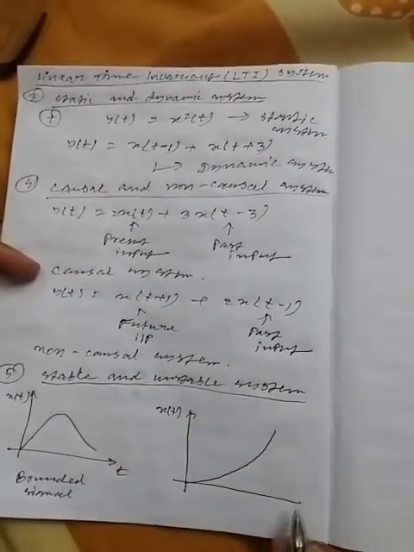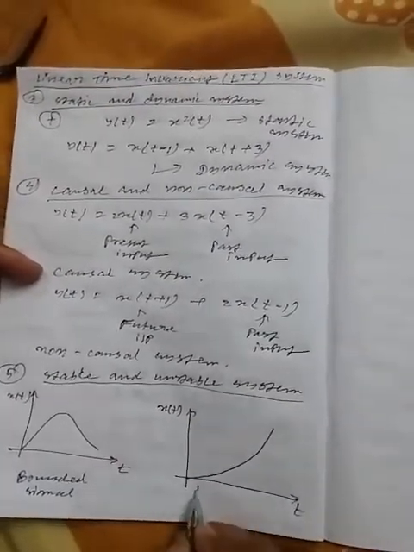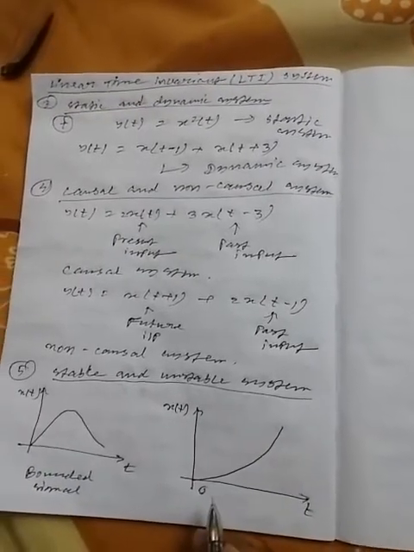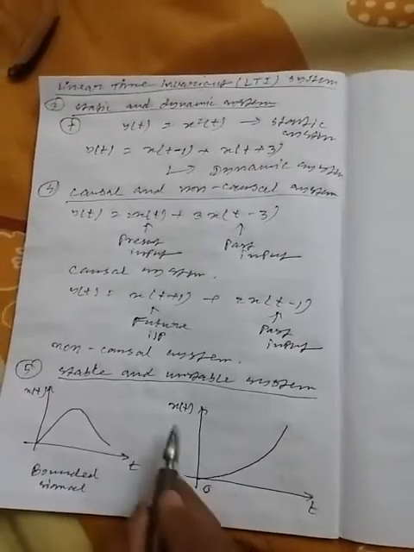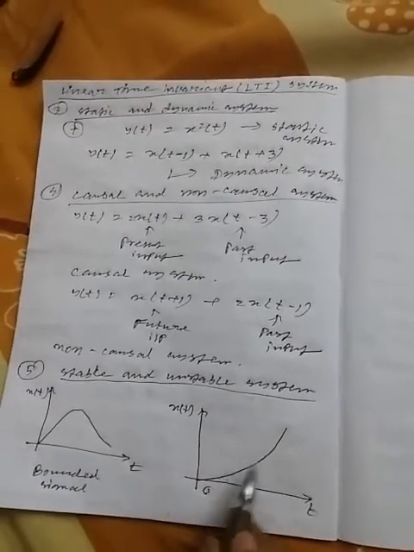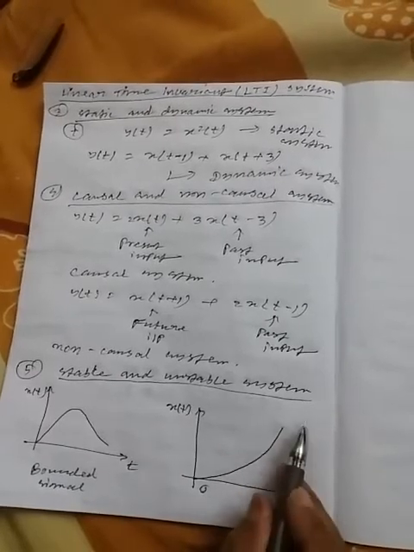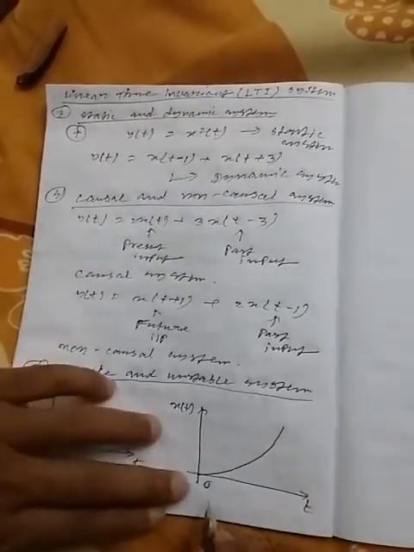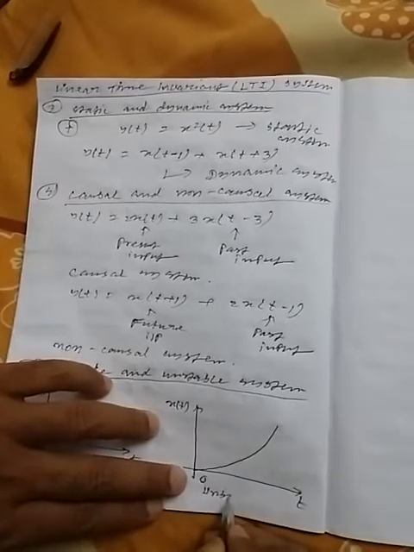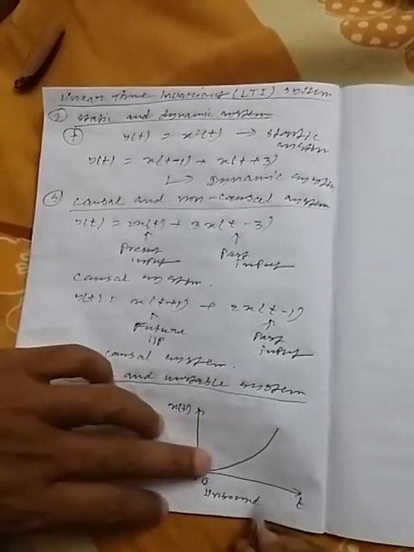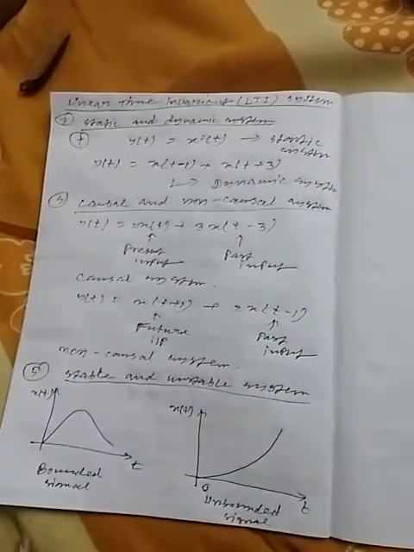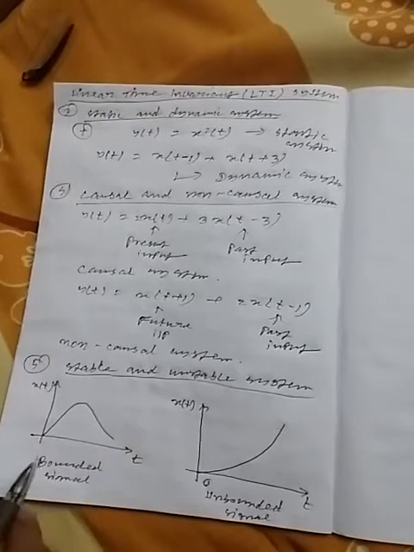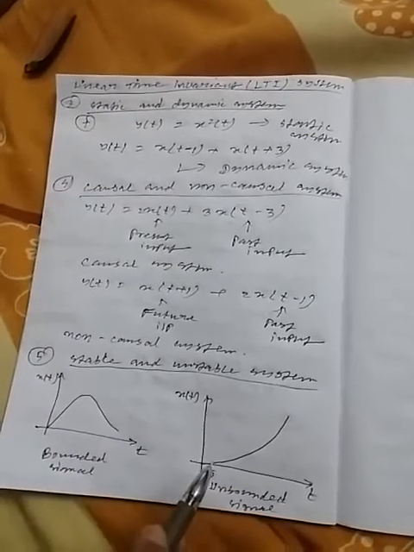This is the amplitude axis x(t), and this is the time axis t. Here we can see that the curve of the signal x(t) goes to the value of infinity. That's why this is an unbounded signal.